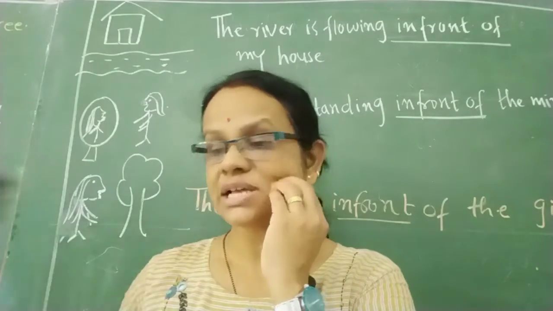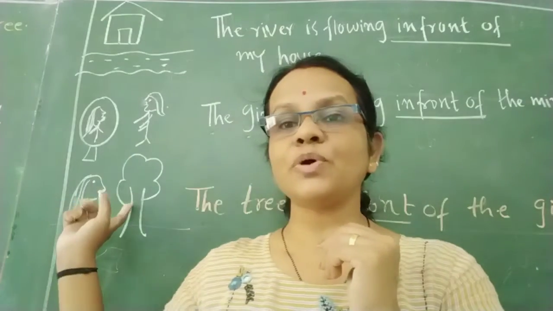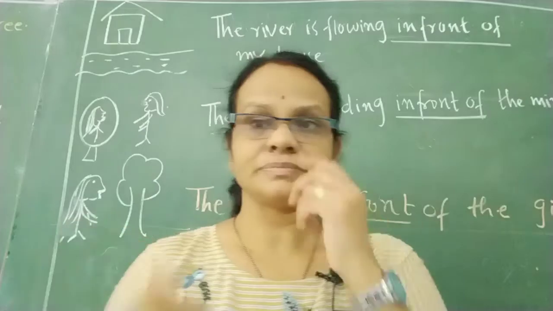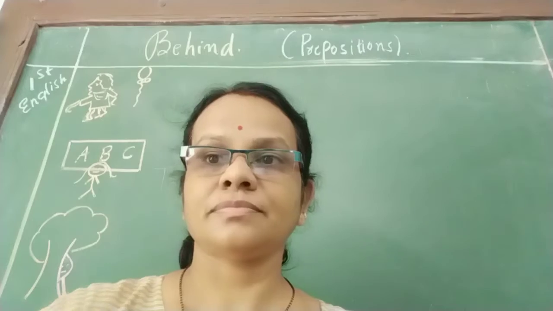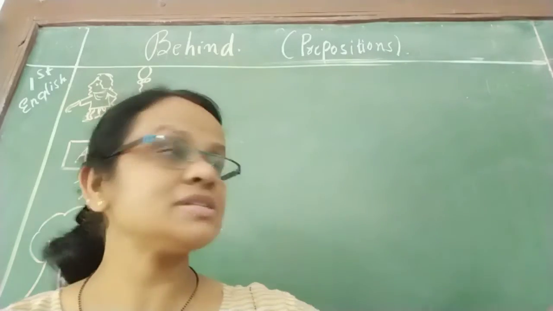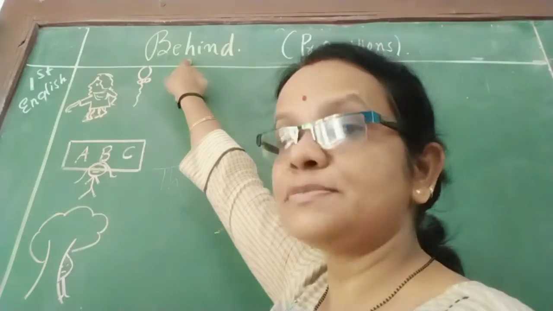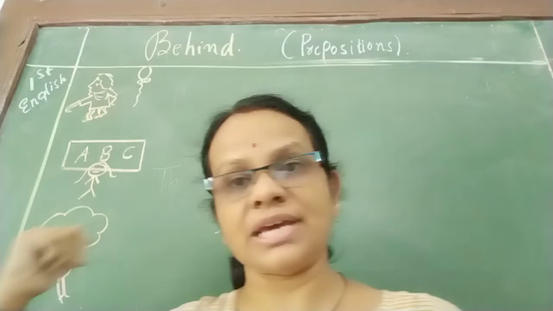या फिर if you can say for the blackboard that the blackboard is behind me. मेरे पीछे में क्या है? Blackboard है, right? I hope you understand the preposition. Now next preposition, that is behind. Behind यानी पीछे, as I said.